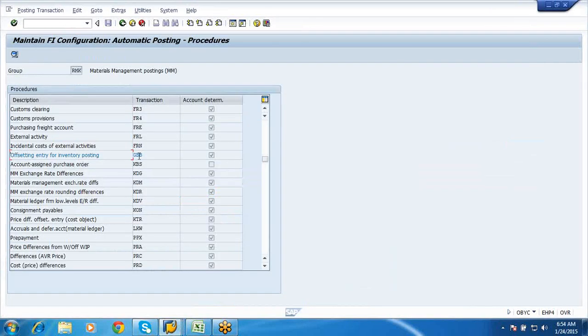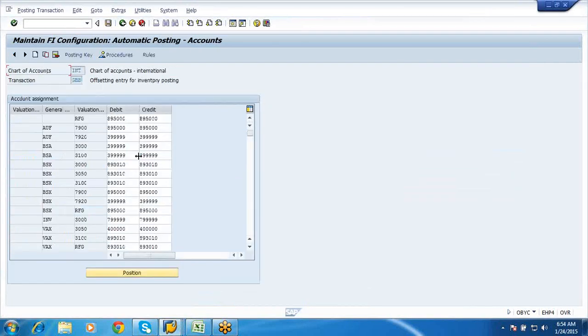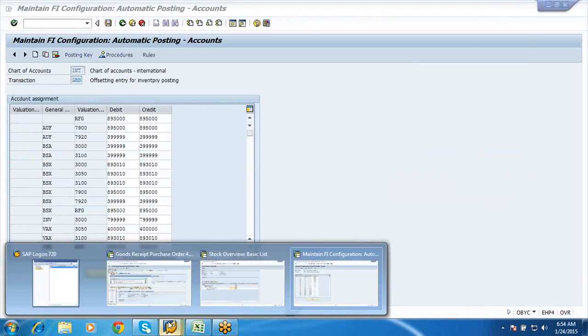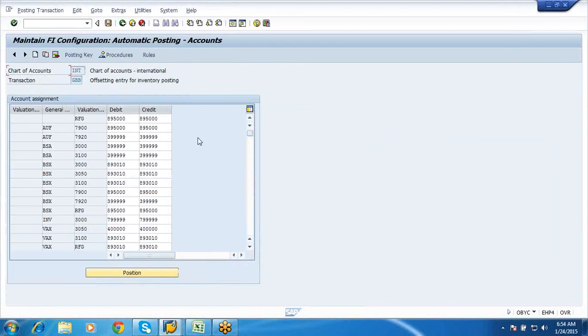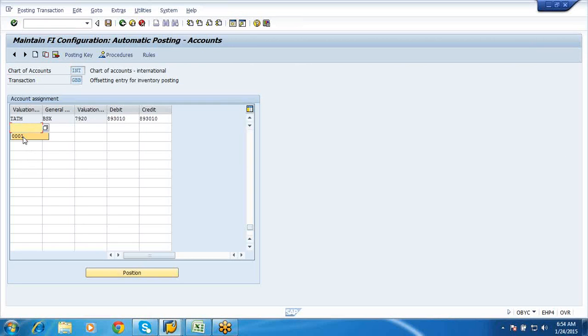So in real time we should be very careful. We need to check all these things before running the actual cycles in production. 001 VBO.